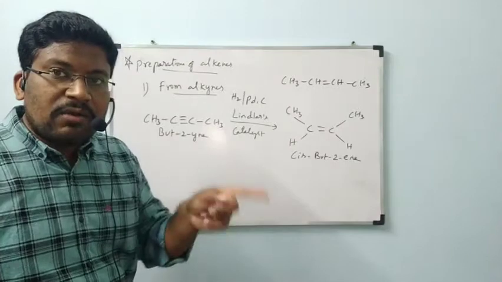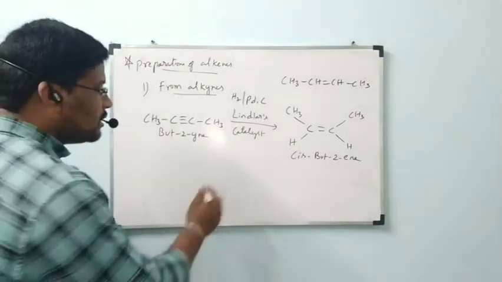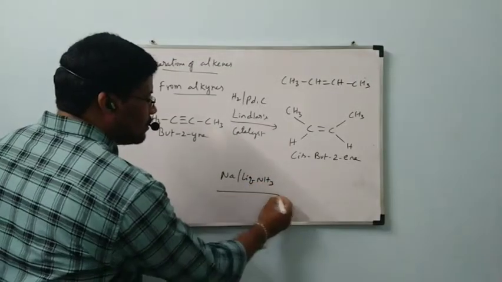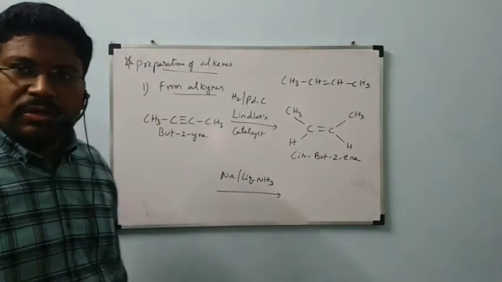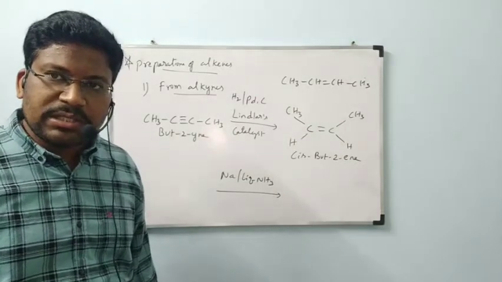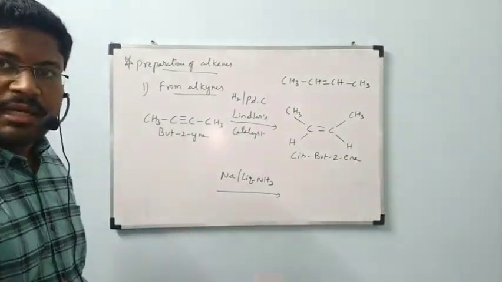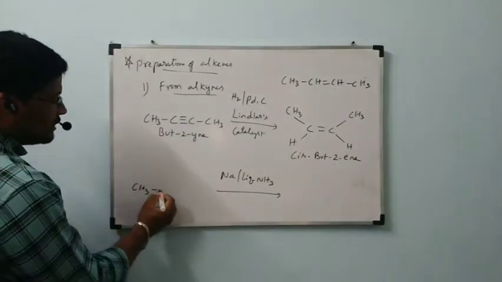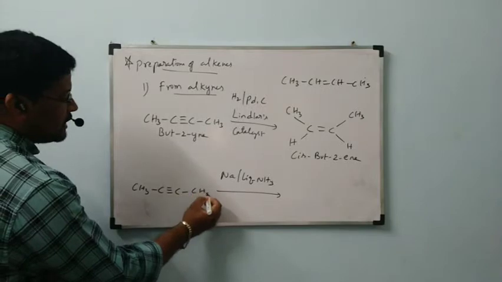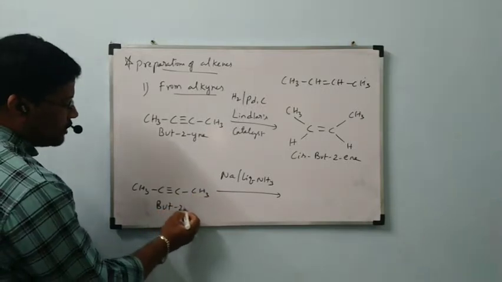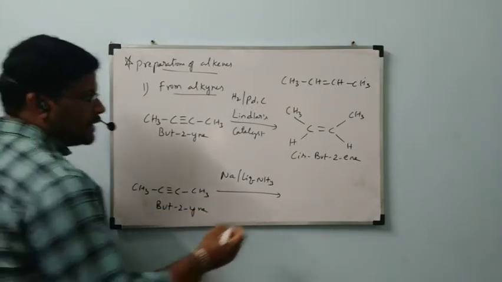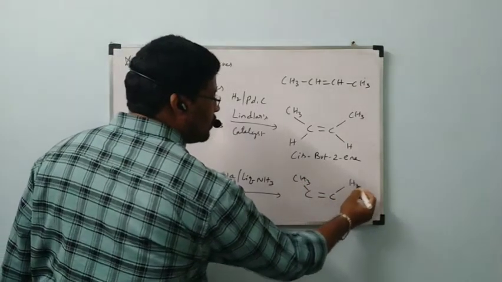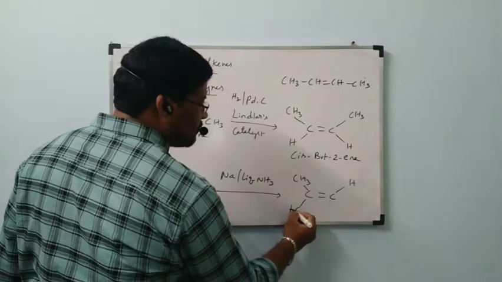Similarly, there is one more reagent, sodium in liquid ammonia. This one also adds hydrogens to alkynes, but you will get the trans isomer. Now the same compound, CH3-C≡C-CH3, but-2-yne, will undergo reaction to form a product in which hydrogens are added from opposite sides.